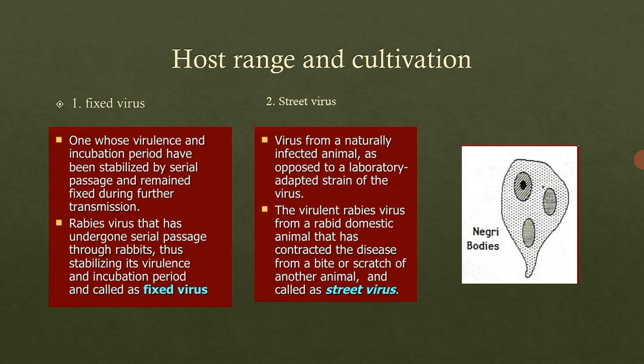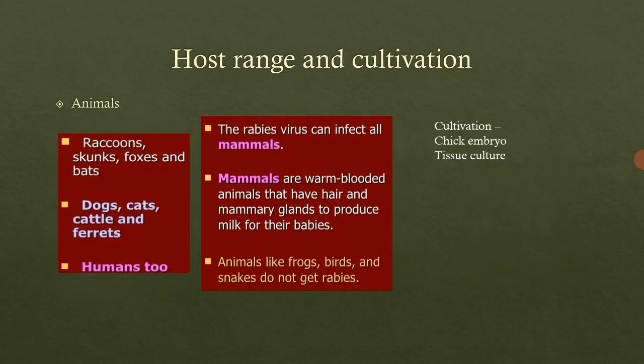So what is the host range and the cultivation? It is the range of the hosts that can take up these viruses. That means which living beings can be the host for this virus, right? So now we have different types. First, the host can be animals. Most of the mammals are susceptible to the rabies infection.